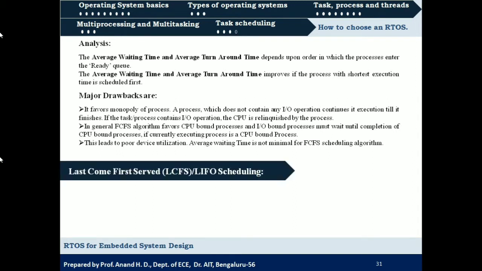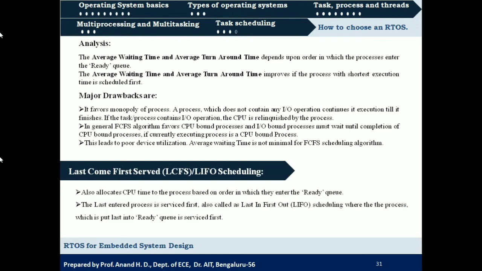So the next scheduling algorithm is last come first served or LIFO, that is last in first out scheduling. This also allocates CPU time to the process based on the order in which they enter the ready queue. Similar to first in first out, last in first out scheduling is going to allocate the CPU for processes in the order they have arrived in the ready queue.